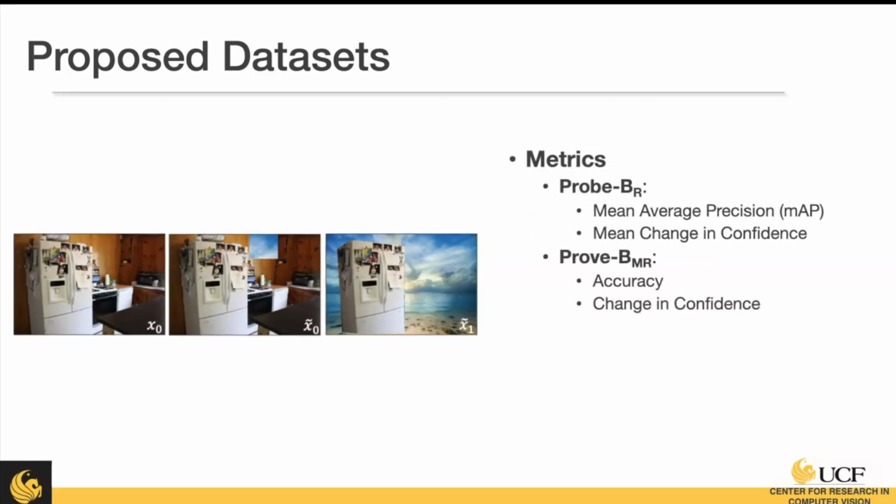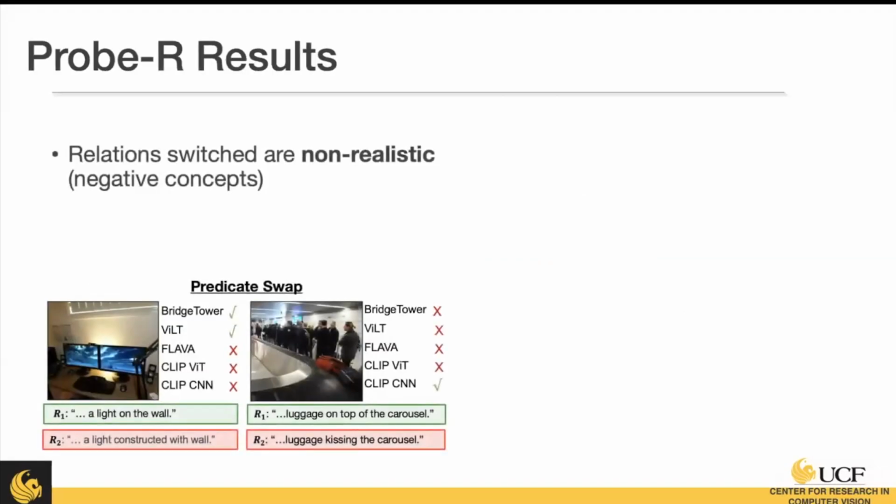So the metrics here, we're going to look at accuracy, or mean average precision if there are multiple objects, and the mean change in confidence. Now we'll go through some of the insights from these. The first is looking at those object relations. We have some examples down here.